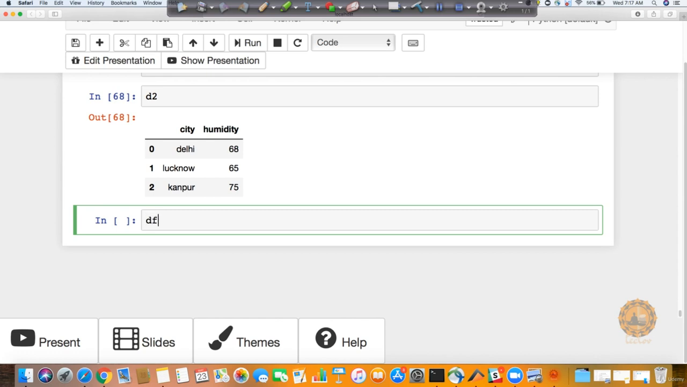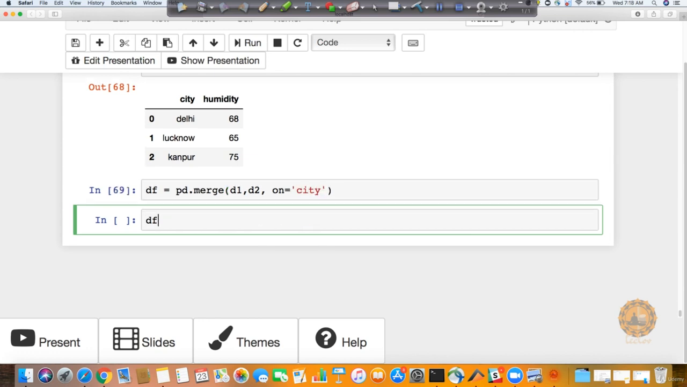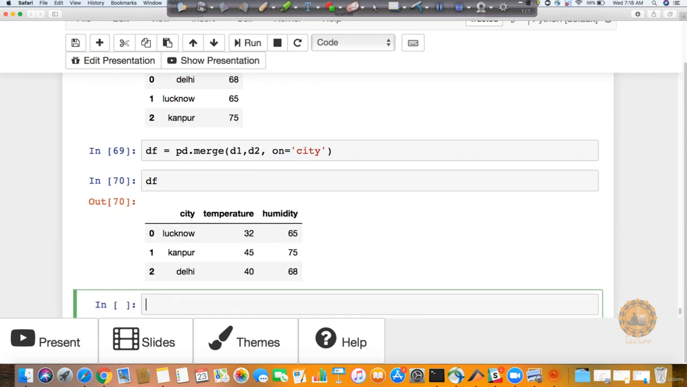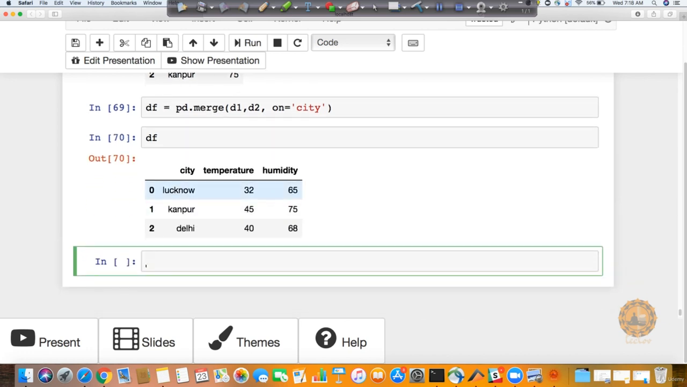Let's do that. I'm going to create a data frame DF, and I'm going to say pd.merge. I'm going to define D1 comma D2, and on which column I want to merge, based on which key I want to merge. I would say city. As soon as I do that, if you see the value of DF, you can see that with respect to my city, all these city values, it is giving you the output. So that's how you can define it.